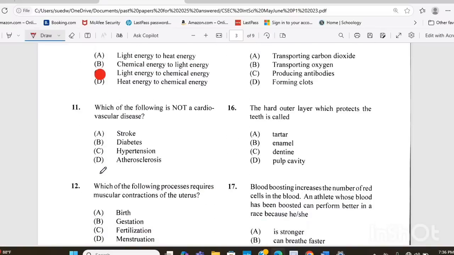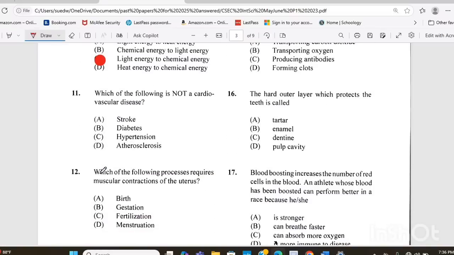Question 11. Which of the following is not a cardiovascular disease? Is it A, stroke, B, diabetes, C, hypertension, or D, atherosclerosis? The answer there would be B, diabetes. Question 12. Which of the following processes requires muscular contractions of the uterus?